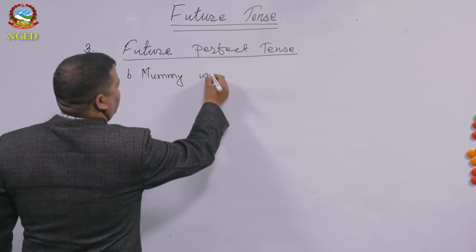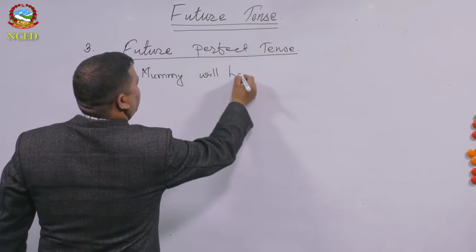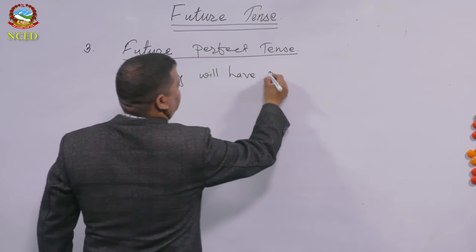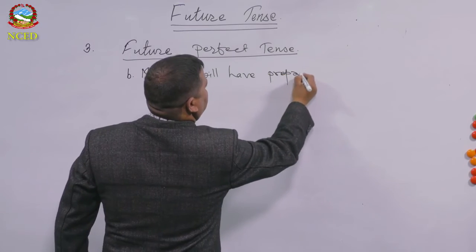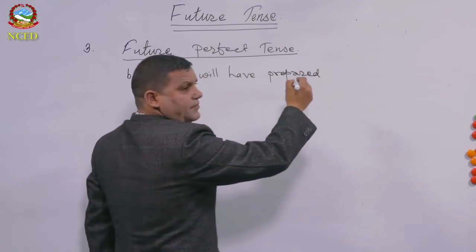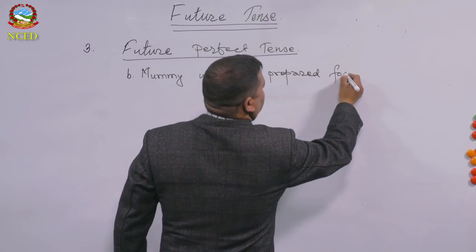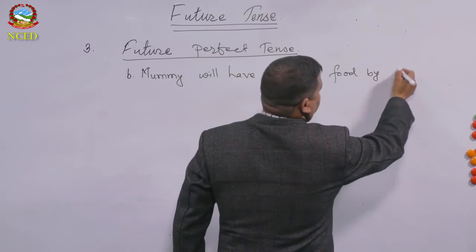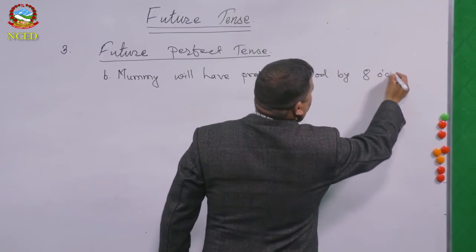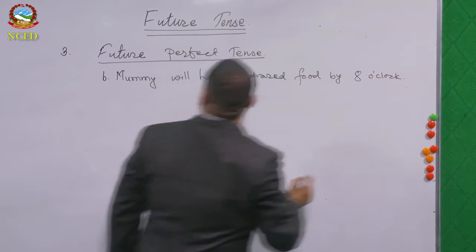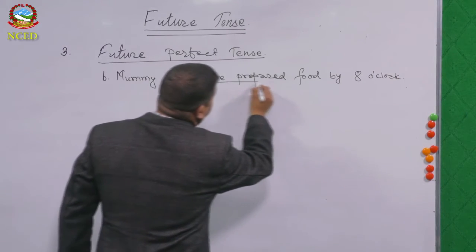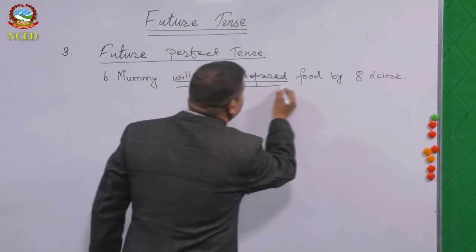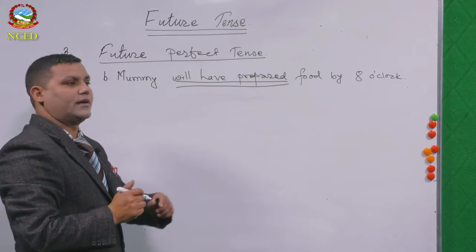Mummy will have prepared food by 8 o'clock. So what is the right answer? Will have prepared is the right answer. So you have to do the double underline.